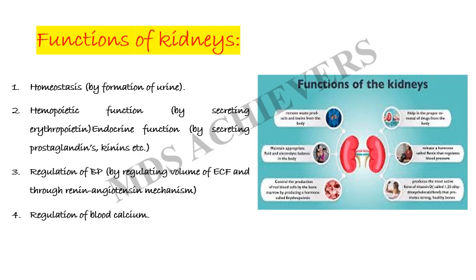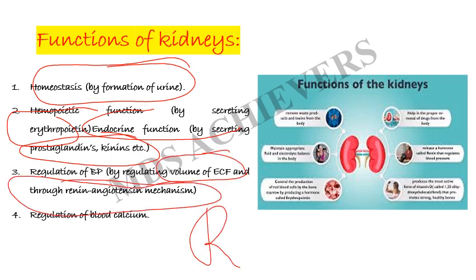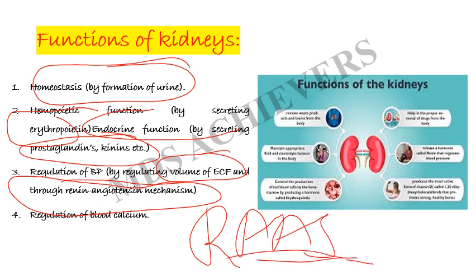The functions of the kidney are homeostasis, that is the formation of urine, and hemopoietic function by secreting erythropoietin. Endocrine function is by secreting prostaglandin and kinins. Then regulation of BP, that is blood pressure, is maintained by regulating the volume of ECF and through the RAS pathway, the renin angiotensin pathway, and regulation of blood calcium.